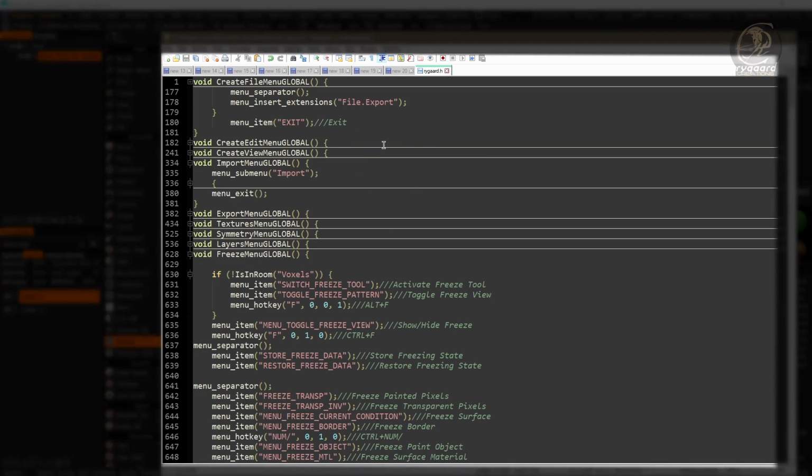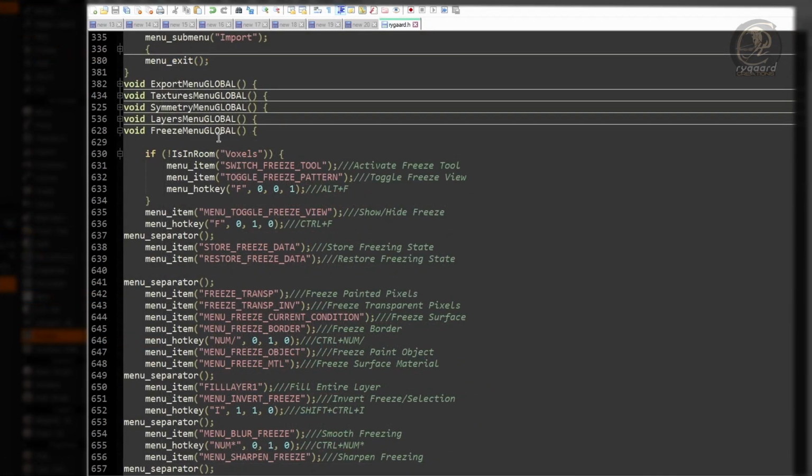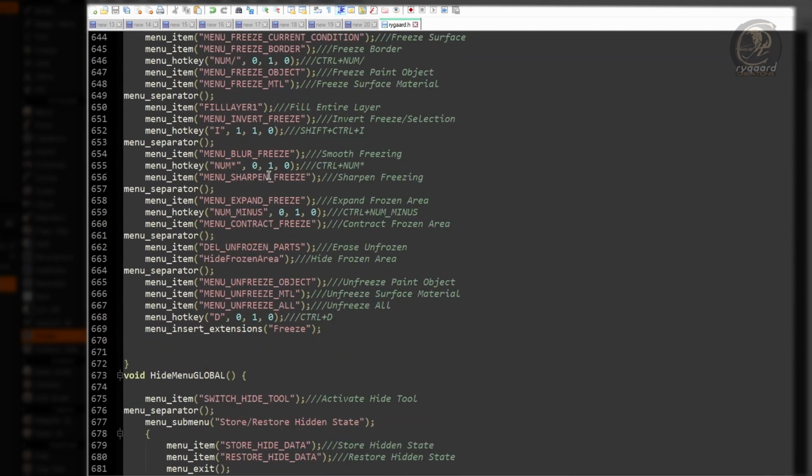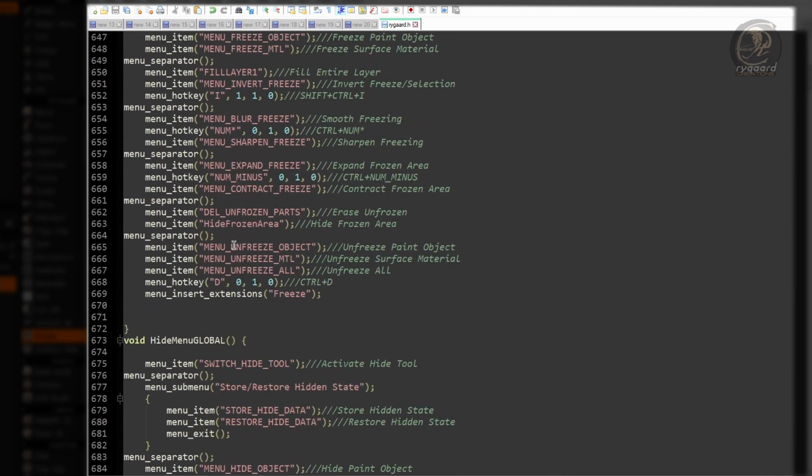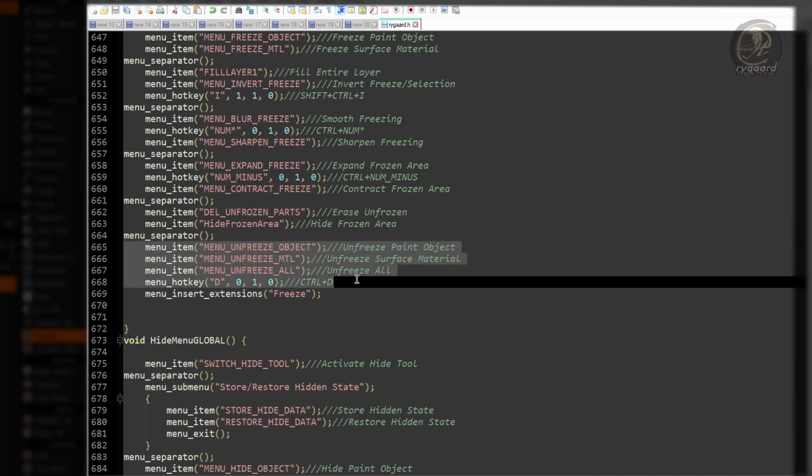Inside the function freeze menu global, I'm going to select all the functions corresponding to the commands unfreeze paint object, unfreeze surface material, and unfreeze all. I'm going to press Ctrl C on the keyboard to copy them.